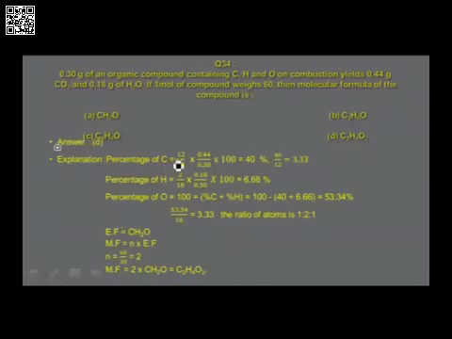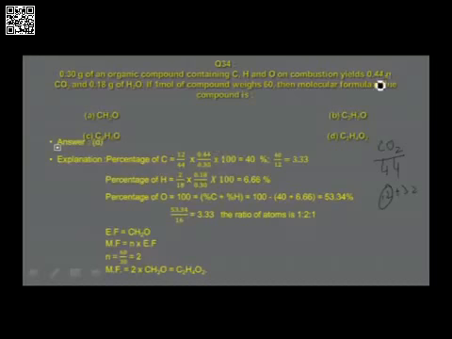Percentage of carbon, 12 by 44. What is this 12 by 44? 12 is the mass of carbon in 44 grams of carbon dioxide, because molar mass of carbon dioxide is 44. How do you get this 44? This is 12 plus 32. So 12 grams is present in 44 grams. 12 by 44 into 0.44 by 0.3. What is this 0.44?